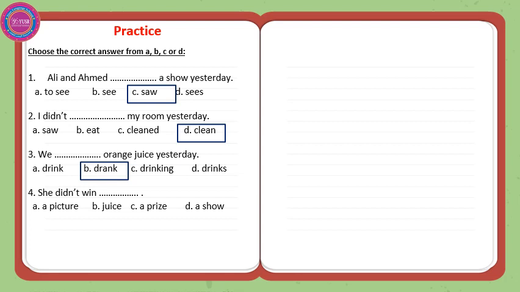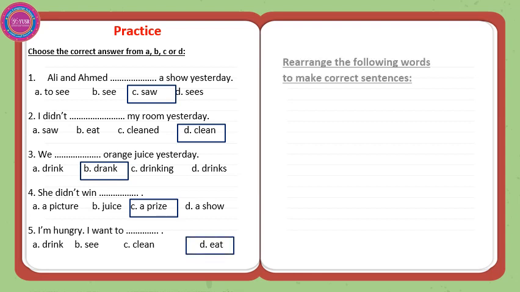She didn't win blank. You only win a prize. She didn't win a prize. I'm hungry. I want to blank. I want to clean, see, drink? Of course not. When you are hungry, you want to eat.